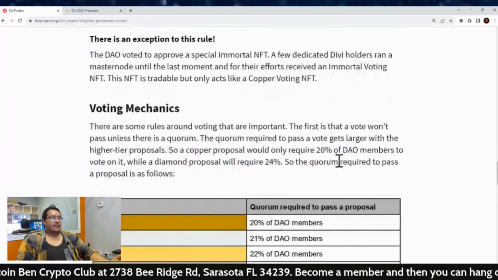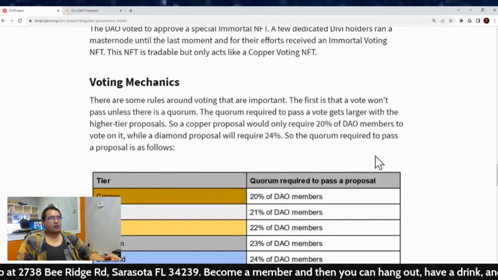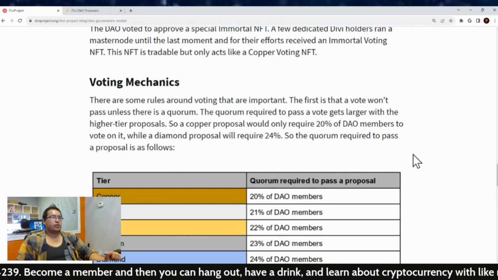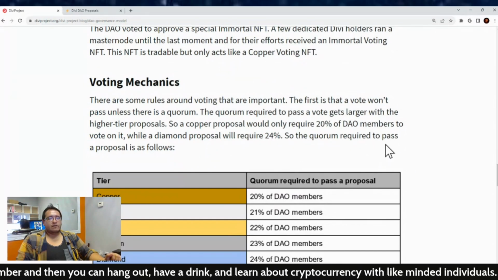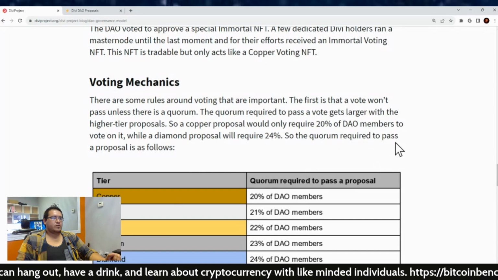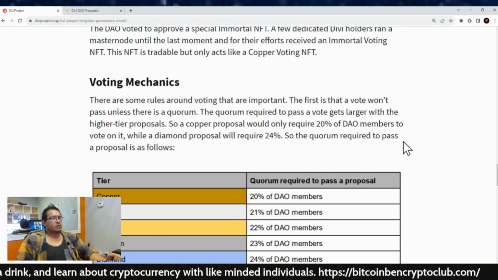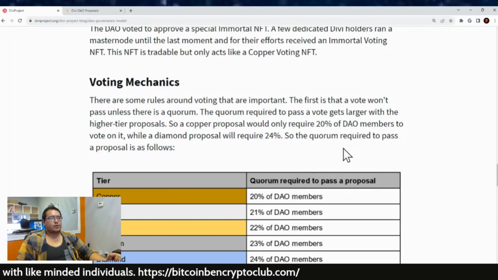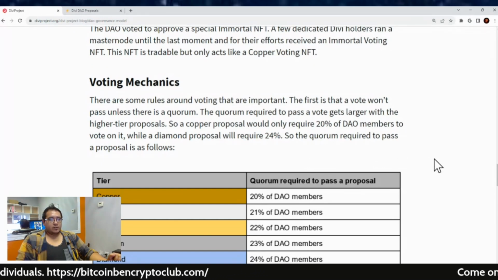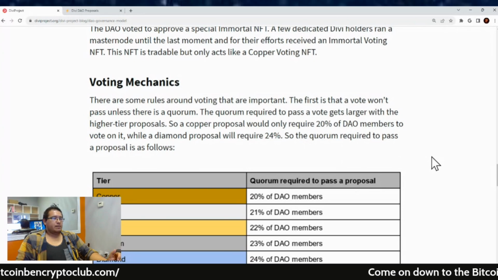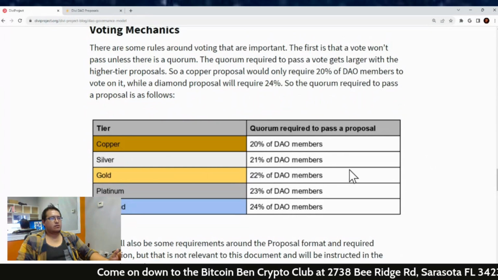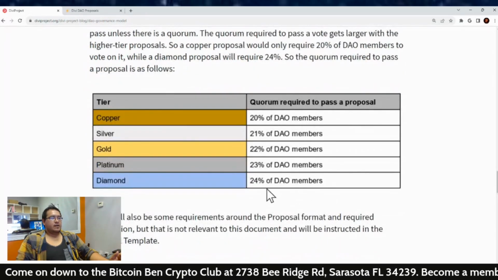Now, the voting mechanics. There are some rules around voting that are important. The first is that the vote won't pass unless there is a quorum. The quorum required to pass a vote gets larger with the higher tier proposals, so a copper proposal would only require 20% of DAO members to vote on it. While a diamond proposal will require 24%, so the quorum required to pass a proposal is as follows. Copper, 20% of the DAO members, silver, 21%, gold 22, platinum 23, and diamond 24% of the DAO members.